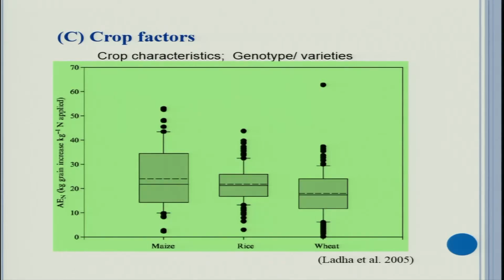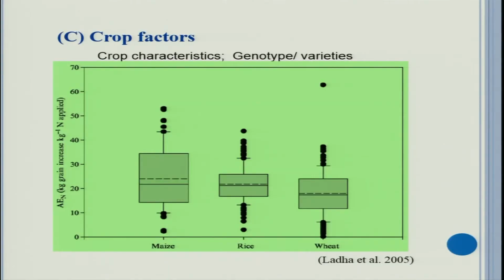Now, there are crop factors also which affect the nutrient use efficiency. Crop characteristics, genotypes, varieties, all these affect nutrient use efficiency. You can understand simply by having two kinds of varieties. Take the case of rice, you have low yielding variety or high yielding variety. Say, take any high yielding variety of rice and one you take hybrid. In both cases, you apply the same quantity of nitrogen, say 50 kg nitrogen you are applying to both. So, where you expect more nitrogen use efficiency? It will be by hybrid, because hybrid can utilize nitrogen in a better way than the high yielding variety.